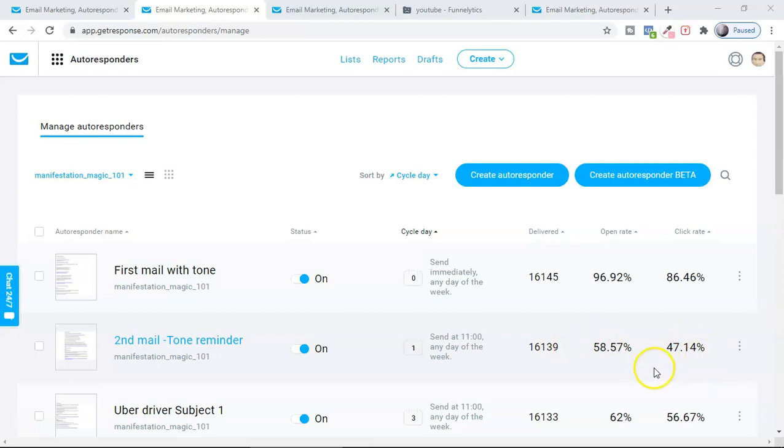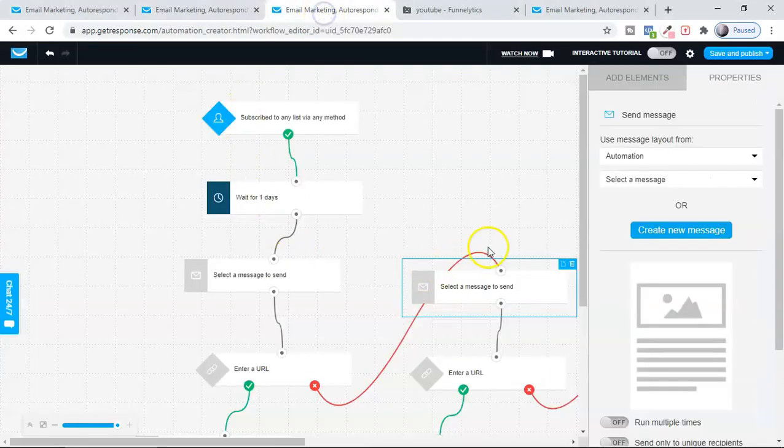How do I know who those people are and why they are not opening, and how to retarget them, or filter them, or remove them from my list? Maybe they don't want to open my email anymore. Maybe they just wanted my lead magnet, that's why they opened the email. There are many reasons, but how am I going to know this? With an autoresponder there is no feature like this, but that's the reason you set up this automation.